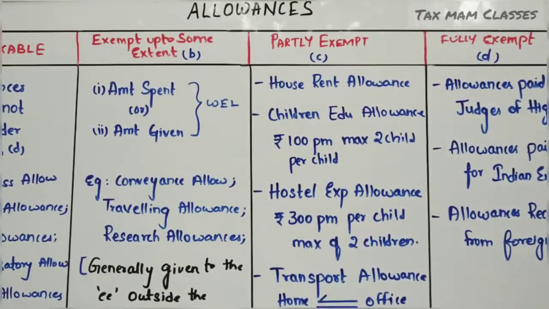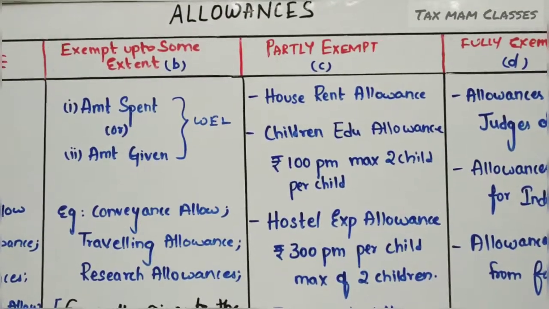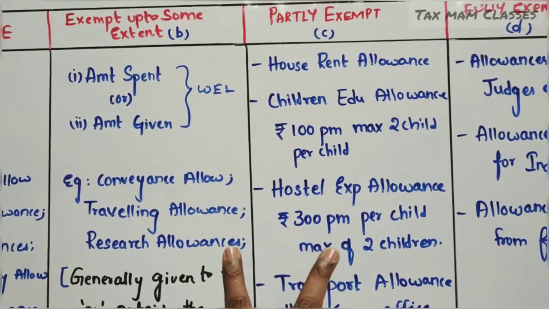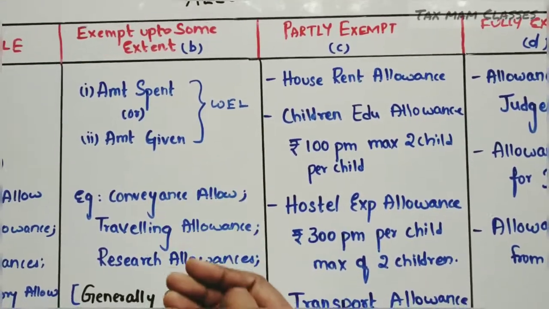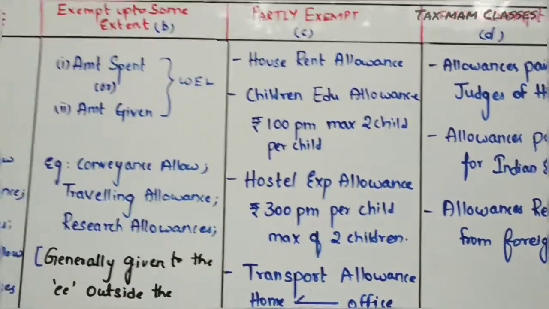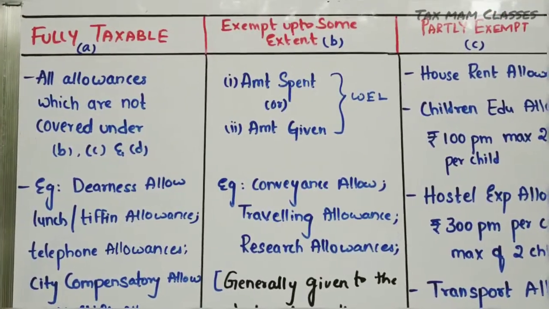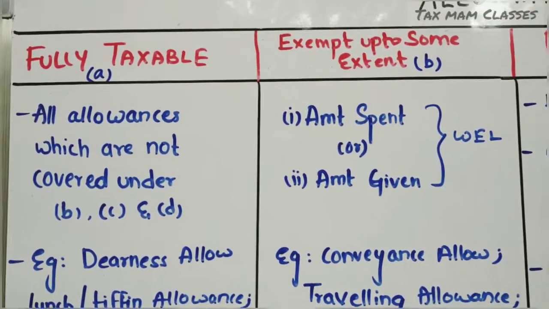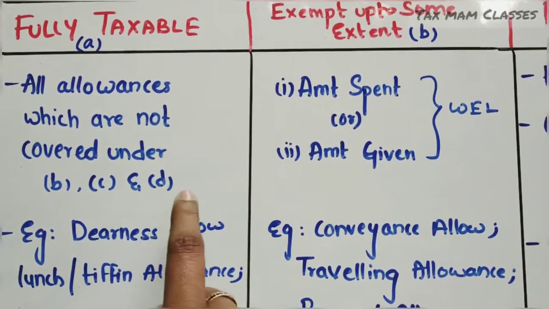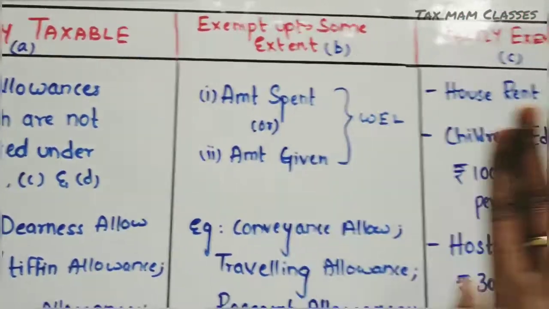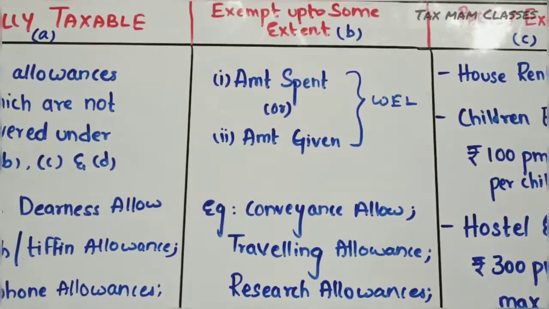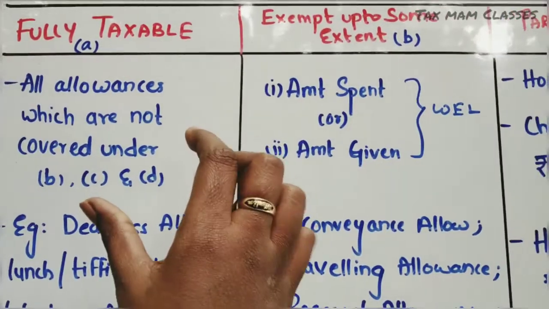But where you will get confused, or have to do some workout in the working note, is in these two cases: where it is exempt up to some extent and where it is partly exempt. Let's see the provisions from the first type. Fully taxable: all the allowances which are not covered under sections B, C, D will be covered here. So we have to go through these three to understand what is not discussed in B, C, D. It will come under this one.